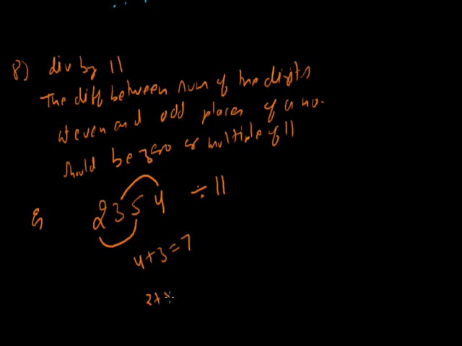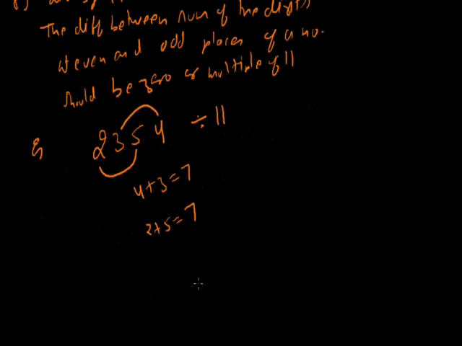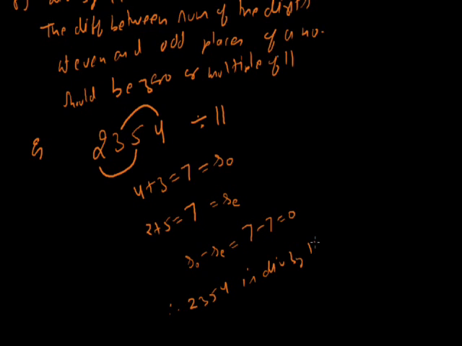So the sum is 7. Now we have to take the difference of these sums. This is the sum of the odd places, this is the sum of the even places. Now we take the difference, that is 7 minus 7, that is 0. So we can say that the given number 2354 is divisible by 11.